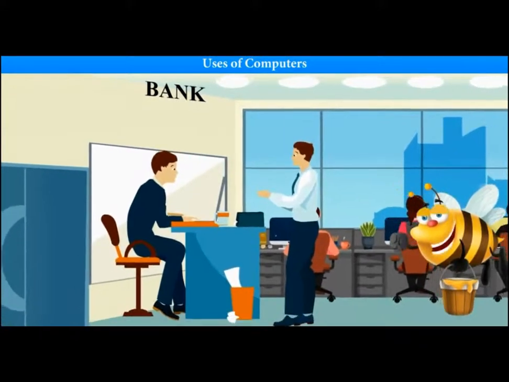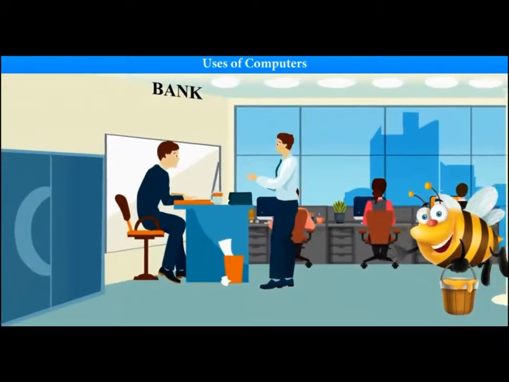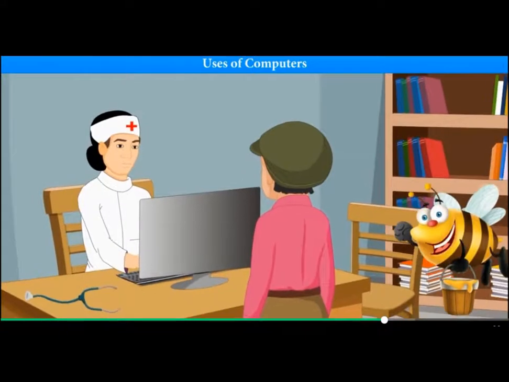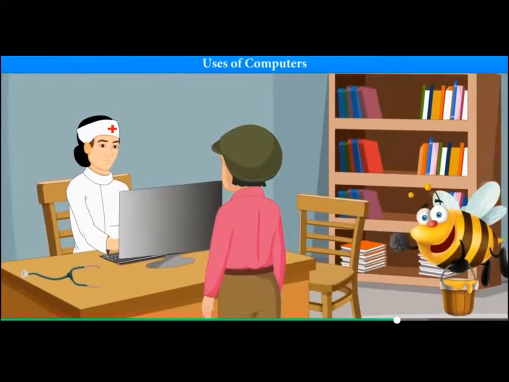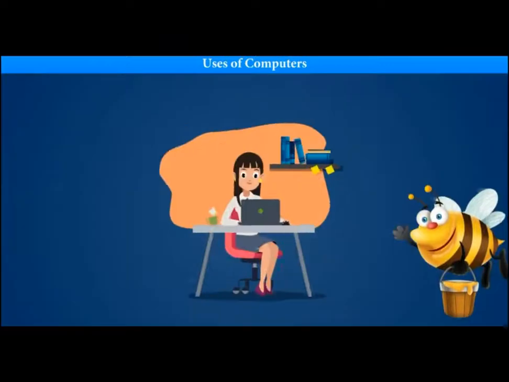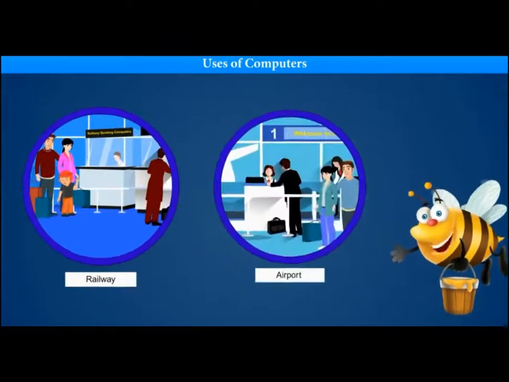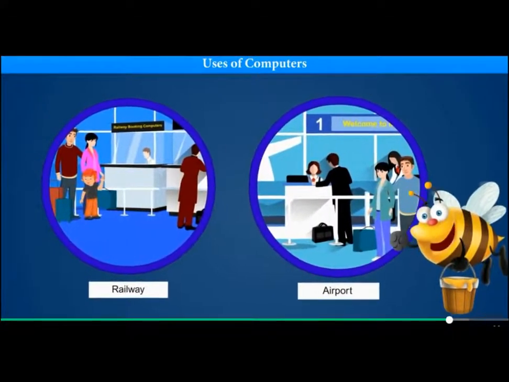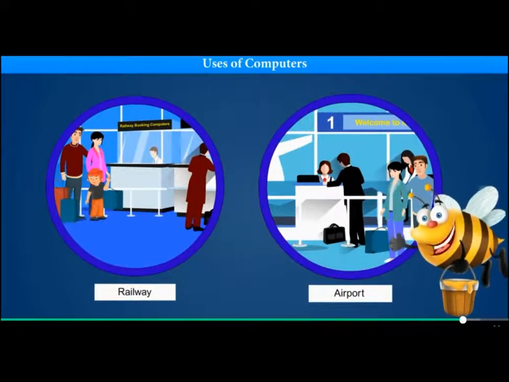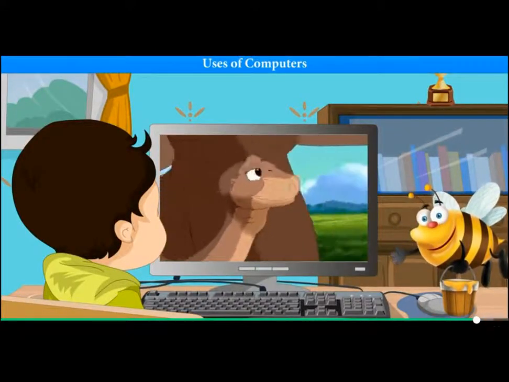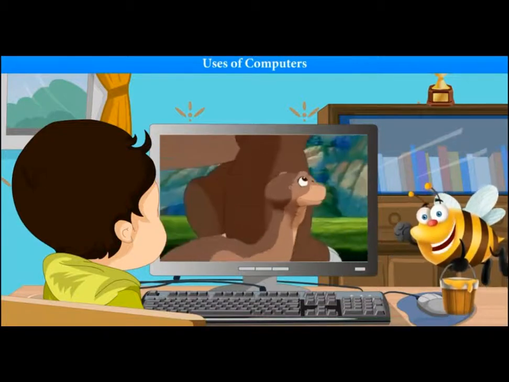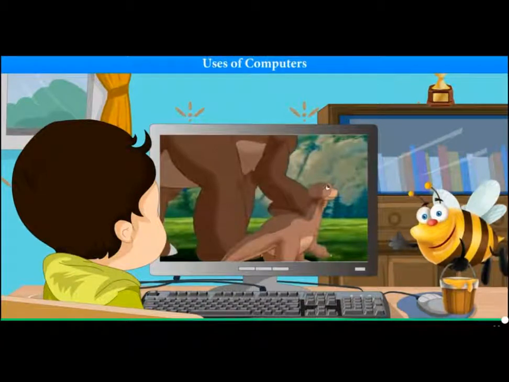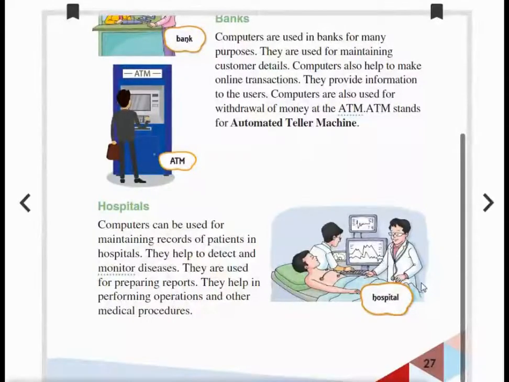Computers are used at cash counters of banks to help us deposit and withdraw money. Computers are used at hospitals to prepare patients' reports and maintain patient records. Computers help in booking railway or aeroplane tickets and to maintain the records of passengers traveling in train or plane. Apart from this, computers are also used by animators to make animated movies. Understood the use of computers?